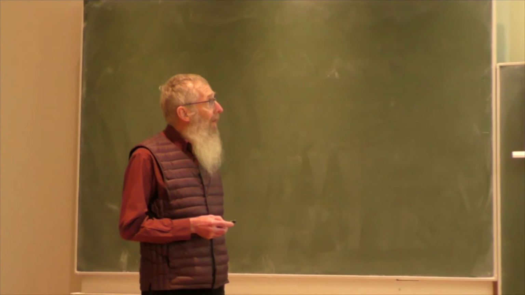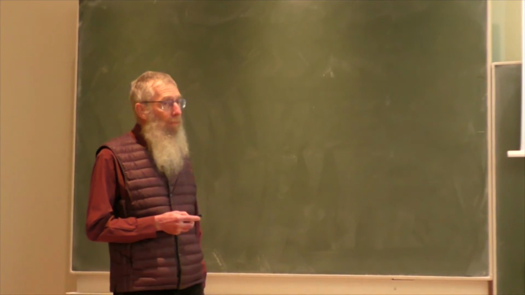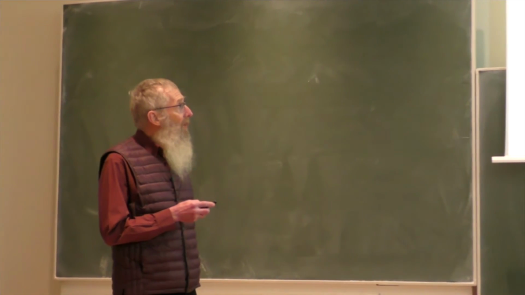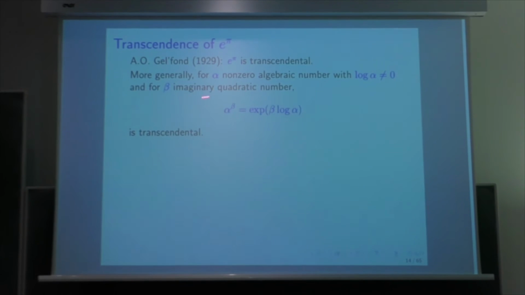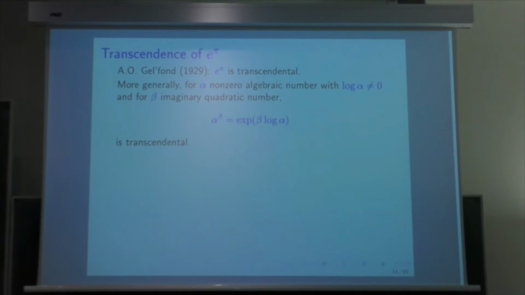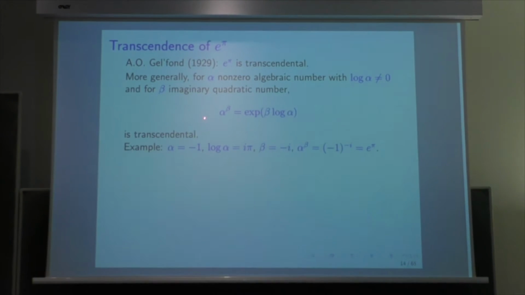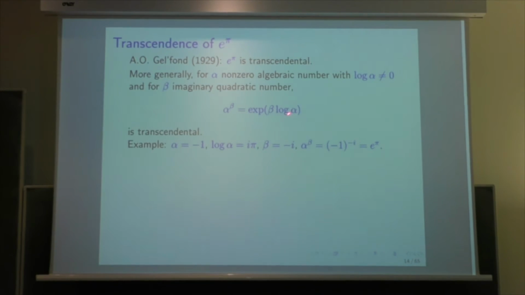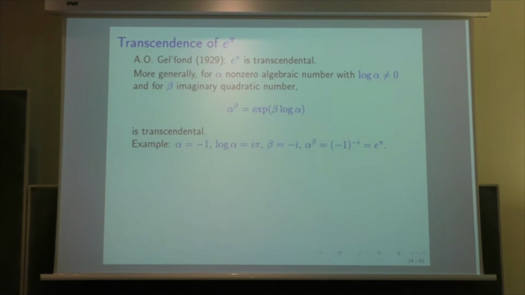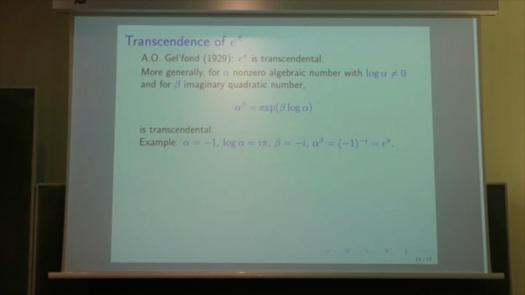After that, Gelfond was able to prove a little bit more, which is that alpha power beta is transcendental if beta is an imaginary quadratic number. The connection comes from the fact that when I write log alpha, it means that I take one complex number such that the exponential is alpha.